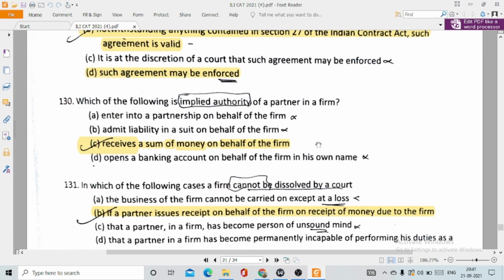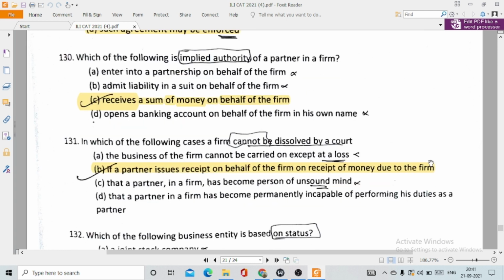Option D. Then question number 130, which of the following is implied authority of a partner in a firm? This is option C, receives a sum of money on behalf of the firm. 139. In which of the following cases a firm cannot be dissolved by a court? This is option B. If a partner issues a receipt on behalf of the firm on receipt of money due to the firm. So in that case, the firm cannot be dissolved.